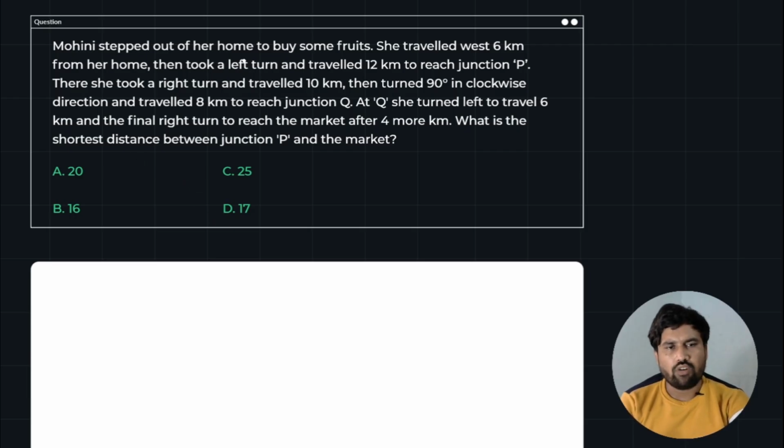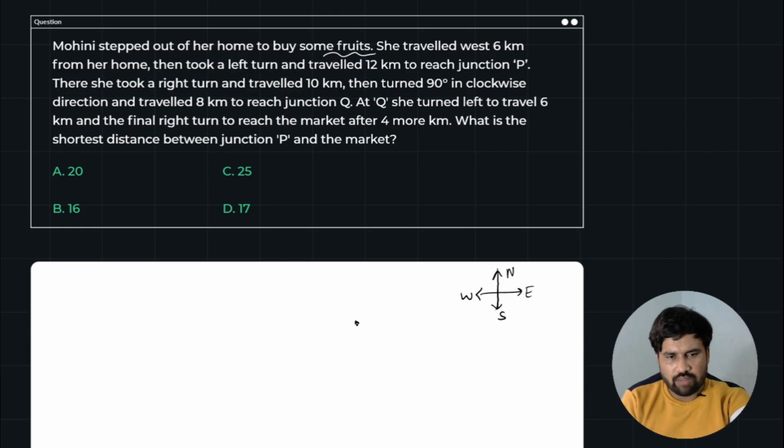Mohini stepped out of her house to buy some fruits. She traveled west 6 kilometers from her house. Whenever you are facing this type of directions or distance problem, immediately start drawing the picture without any further delay. So just look here. She started from her house, west 6 kilometers from her house. All you guys know, this is the north, this is the east, right hand side, and left hand side is west and downwards is south.